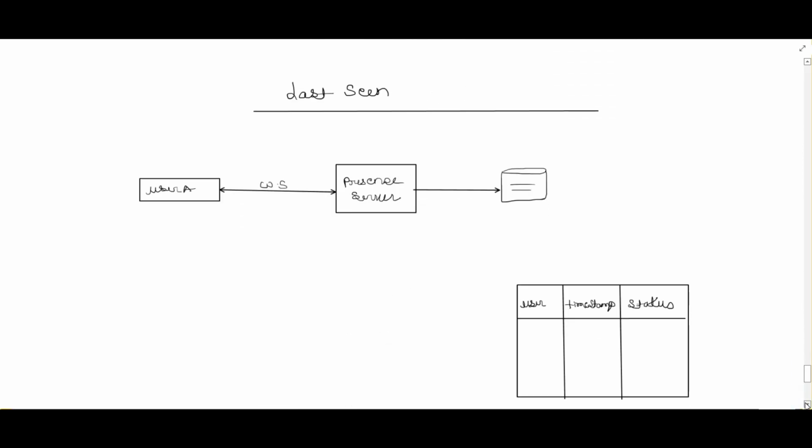For this we again have one more server. Suppose we call that server a presence server, and it will have a DB where it will store the details about the particular user, and the user will connect via WebSocket. This DB will have the details about the user, the timestamp when it is connected, and what the status is. So I'll tell you how it's going to work. Whenever the user first logs in, after login it will connect to the presence server, and whenever the user connects to this presence server, the presence server updates the details.